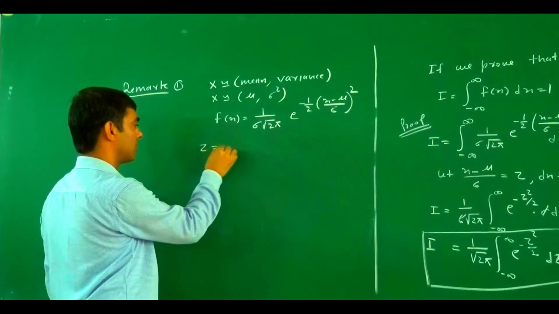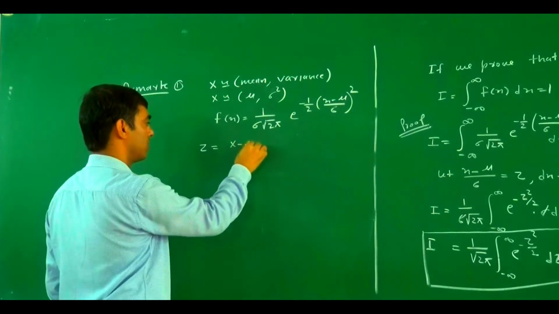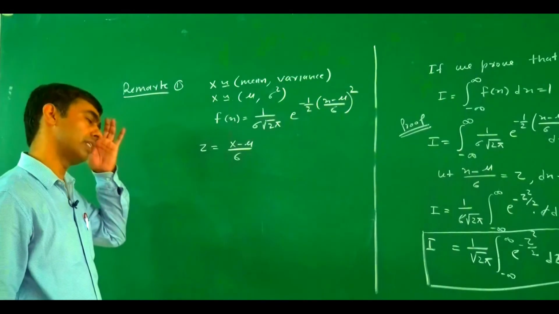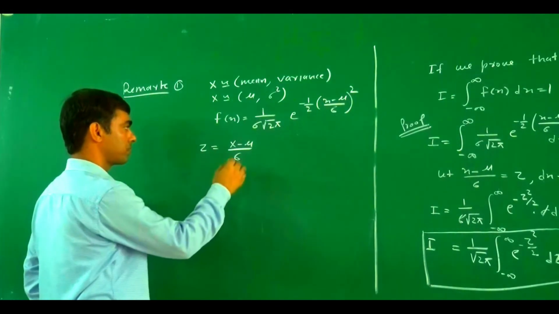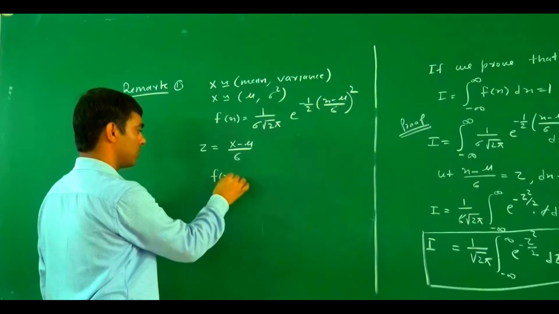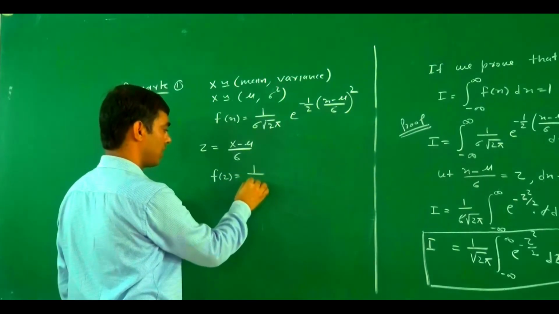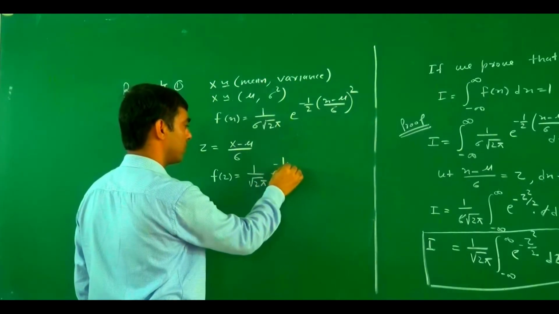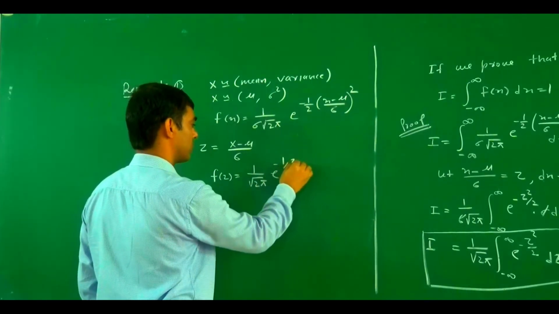Z equals x minus mu upon sigma. Then what is the f(z)? f(z) becomes 1 upon under root 2 pi e to power minus 1 by 2 z square.